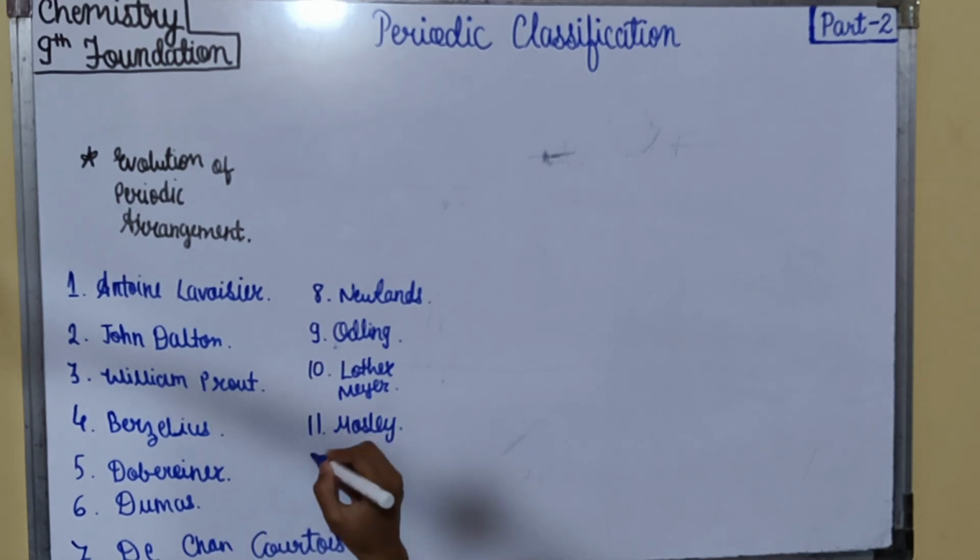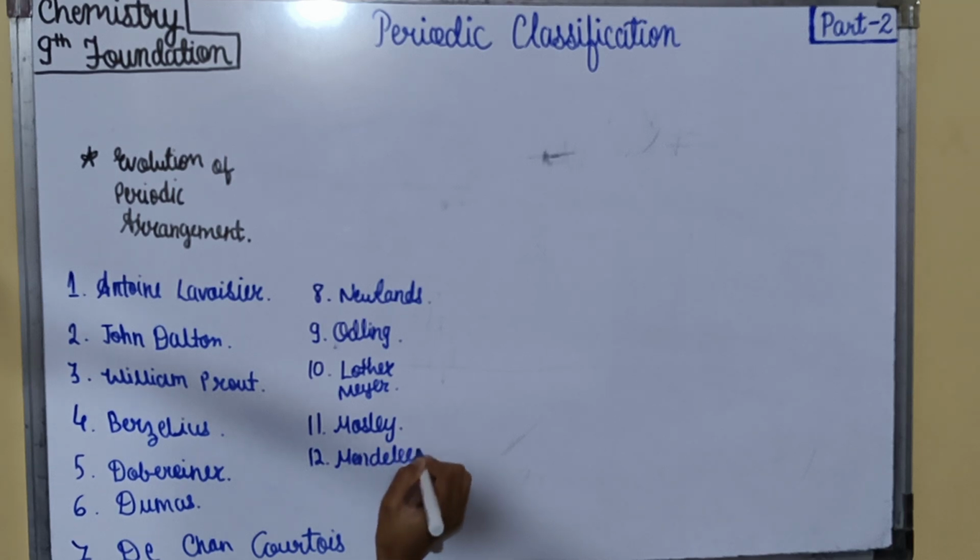Then was Mendeleev. Mendeleev arranged the elements in the increasing order of their atomic weights and tabulated the elements then known in the form of vertical columns and horizontal rows. This was the first successful classification of the periodic table.